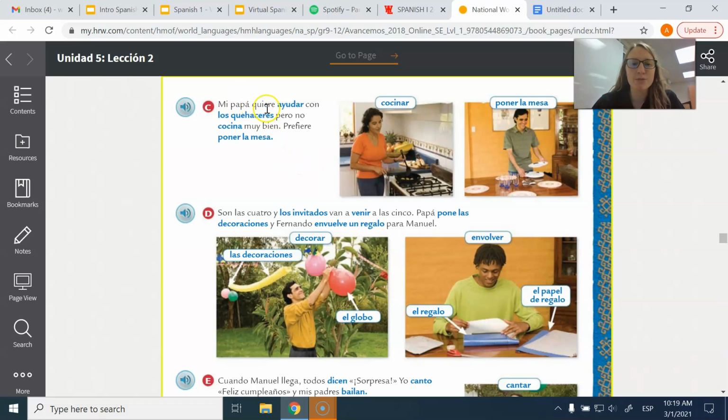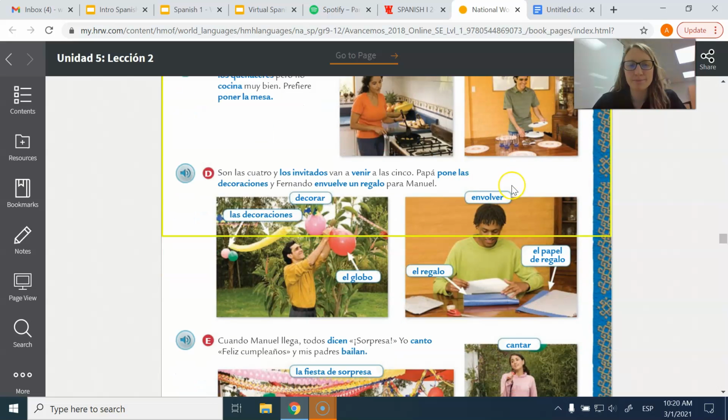So my father wants to help con los quehaceres. That's like chores. Pero no cocina muy bien. He does not cook well. Prefiere, that's the él conjugation of prefiere. Prefiere poner la mesa. He prefers to set the table.